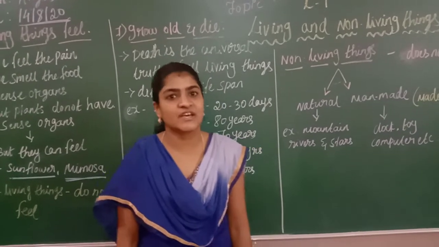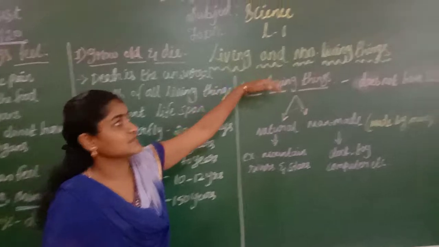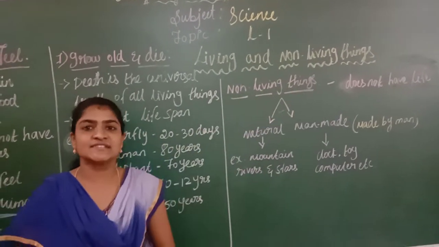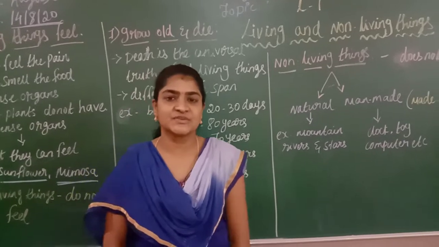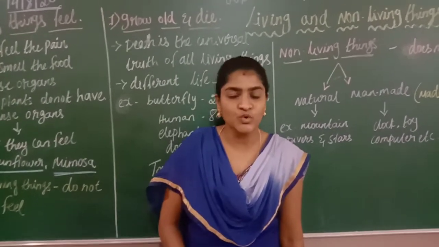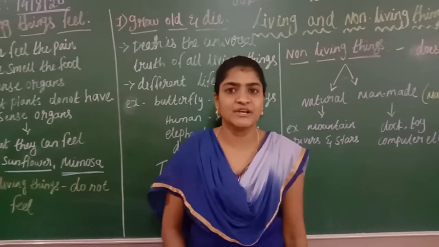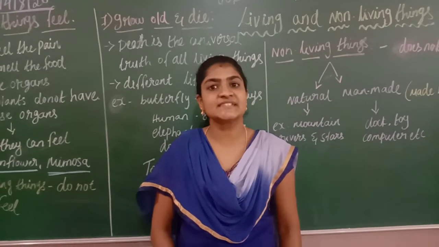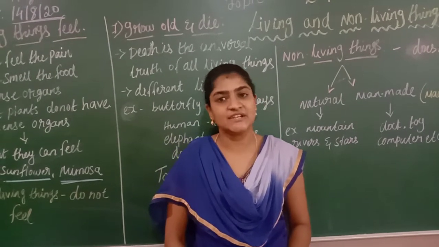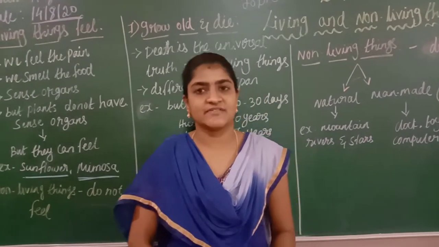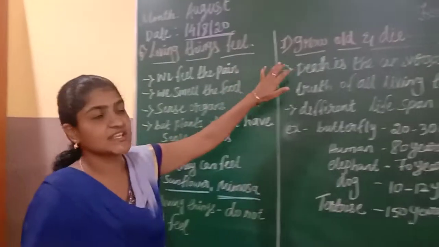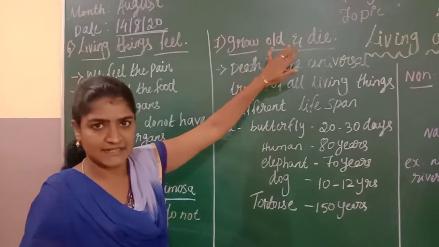This class we are going to discuss lesson number 1, living and non-living things. In the last two classes we discussed some features of living things: living things can move, living things need food and water, living things breathe, living things grow, and living things can reproduce. In this class we are going to see that living things feel, and living things grow old and die.